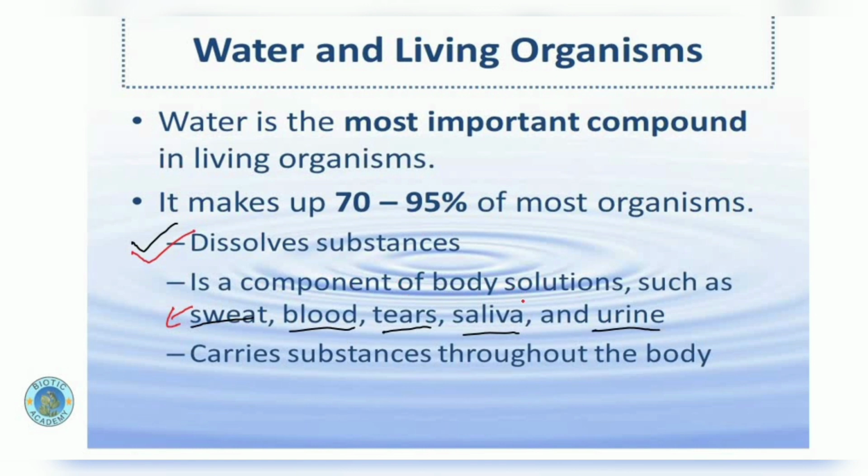With reference to humans, we produce different types of solutions in our body like sweat, blood, tears, saliva and urine. As you know, all these body solutions contain a big proportion, 70 to 80% or 90%, of water, and they are solutions having some solutes within them which are being transported through this water. Suppose I talk about sweat: sweat is produced by the body in order to get rid of the heat energy which is produced as a result of cellular respiration in the cell.